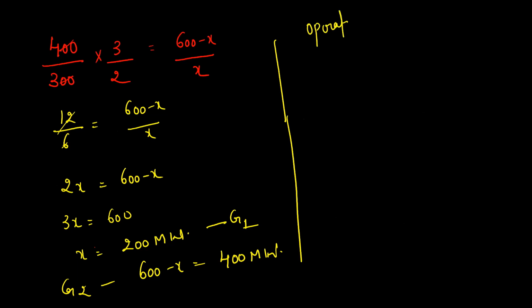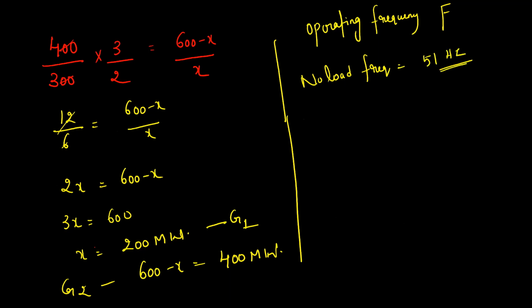Operating frequency. At what frequency is it operating? F. So if you know the no load frequency, you can easily calculate. Let us assume the no load frequency of both generators is 51 hertz, just for our convenience.